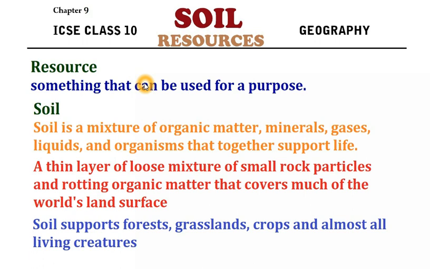Now let's see the definition of the term soil. Soil, as you all know, is a mixture of a number of things like organic matter, minerals, moisture, etc. So soil is a mixture of organic matter, minerals, gases, liquids, and organisms that together support life. In other words, you can define it like this: a thin layer of loose mixture of small rock particles and rotting organic matter that covers much of the world's land surface.